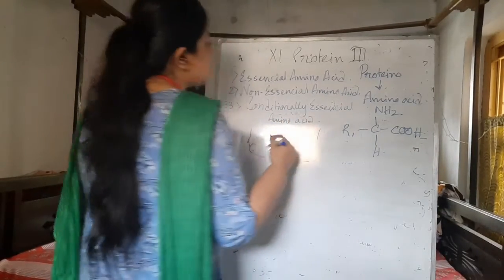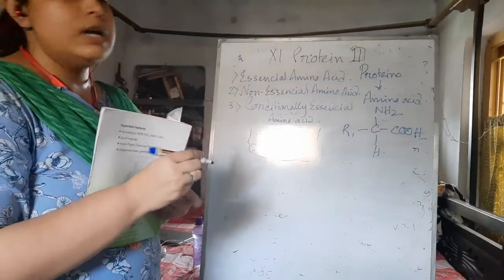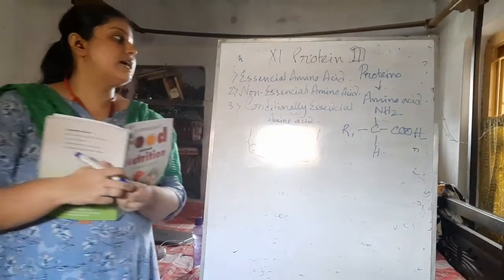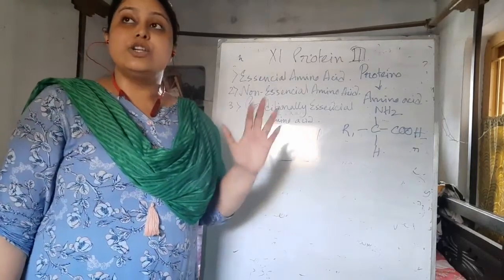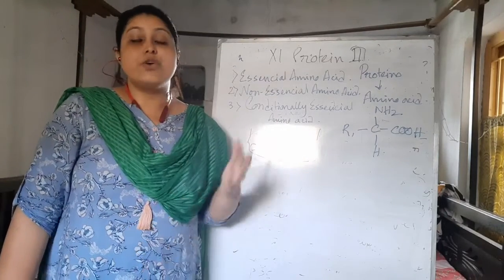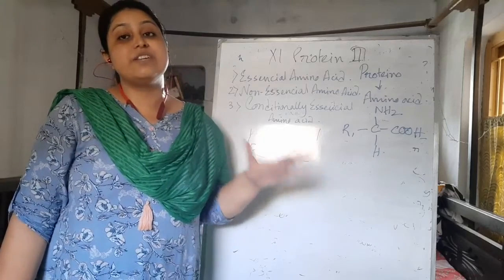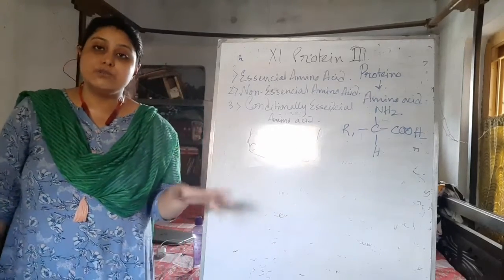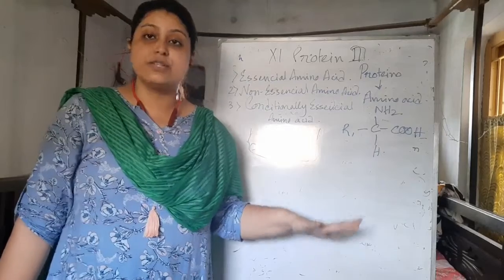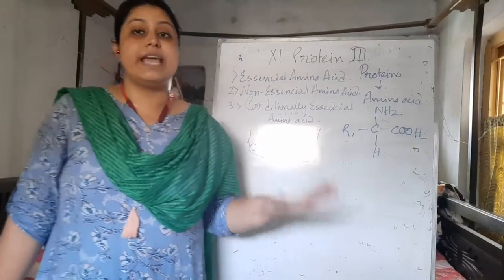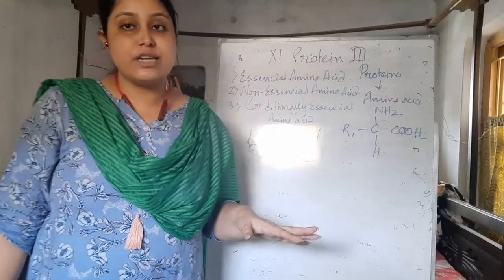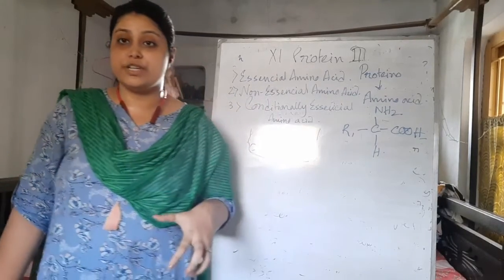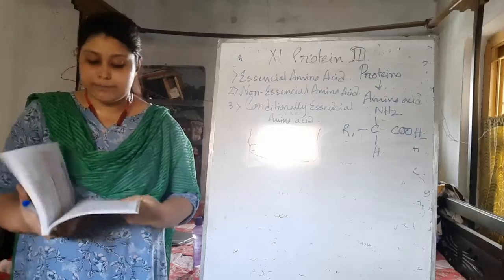Okay, so the first is essential amino acids. So what are essential amino acids? The essential amino acids are the amino acids which are not formed in our body. So we have to take them from different food sources, like plant sources and animal sources, by which we can get these essential amino acids. They have many important functions in our body, but as they are not produced, we have to get them from the food components.